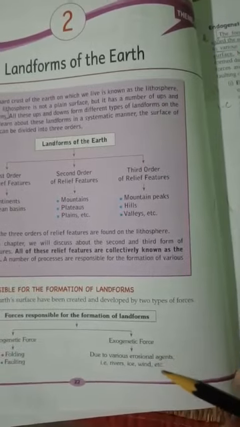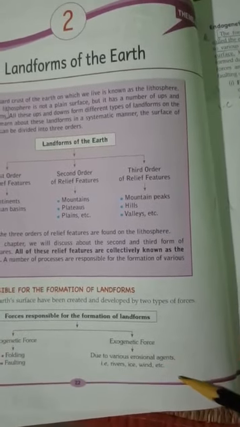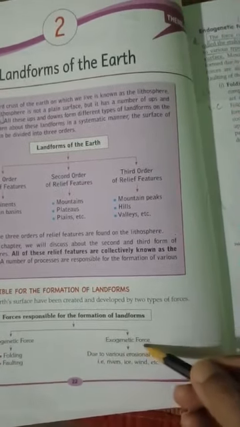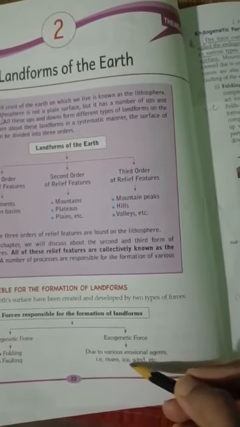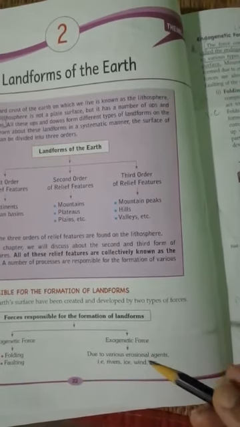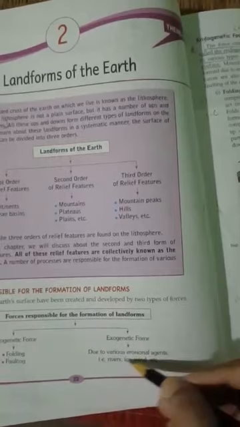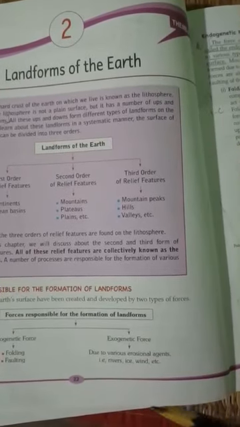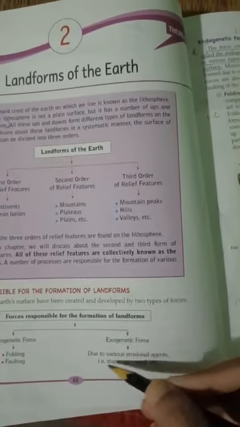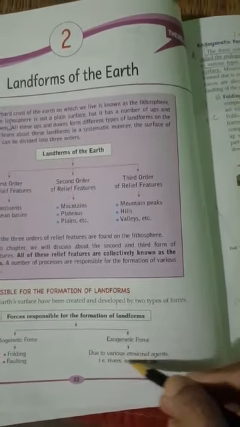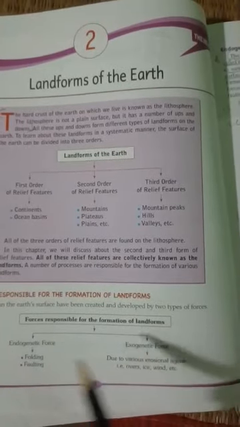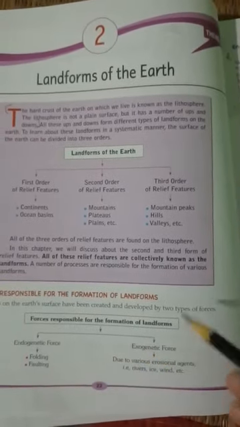The agents that help in these exogenetic forces are rivers, ice, wind, etc. These are the agents that help in the formation of various landforms on the earth. Both of these forces work together in the formation of various landforms.